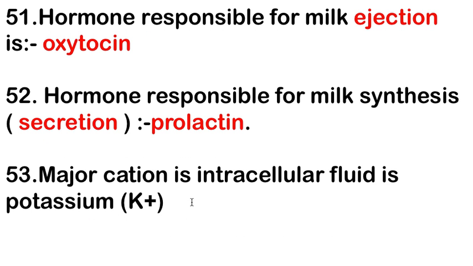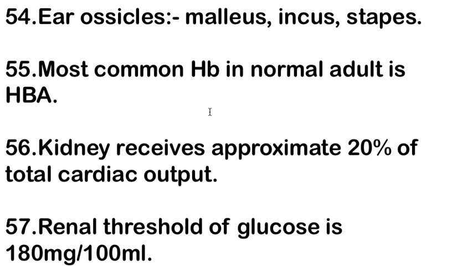Next, the major cation in intracellular fluid is potassium, and in extracellular fluid it is sodium. Next point: ear ossicles, or ear bones, are the malleus, incus and stapes. The stapes is the smallest bone in the human body.